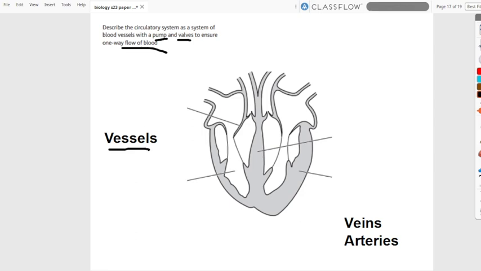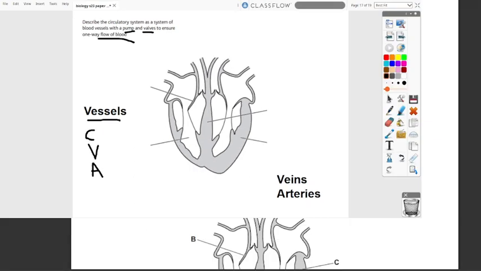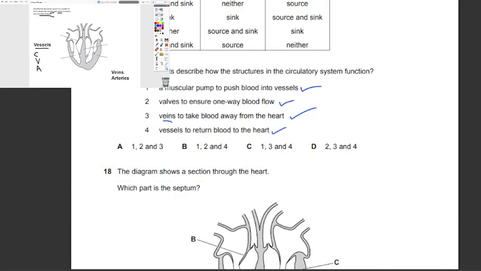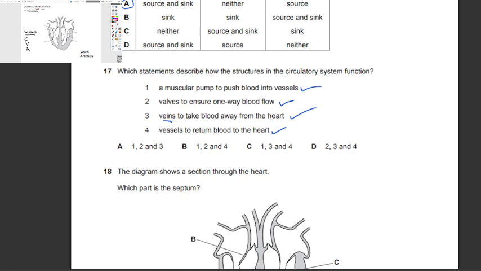And moreover, we have the vessels. Blood vessels include capillaries, veins, and arteries. And the vessels that take blood towards the heart is the vein. And so, in this case, our answer is going to be 1, 2, and 4, B, because veins take blood towards the heart, not away from the heart. 17B.